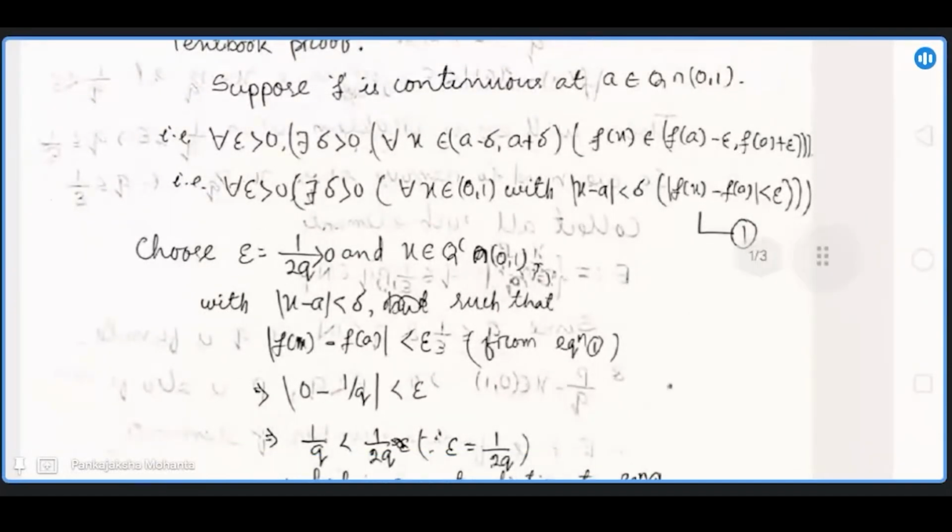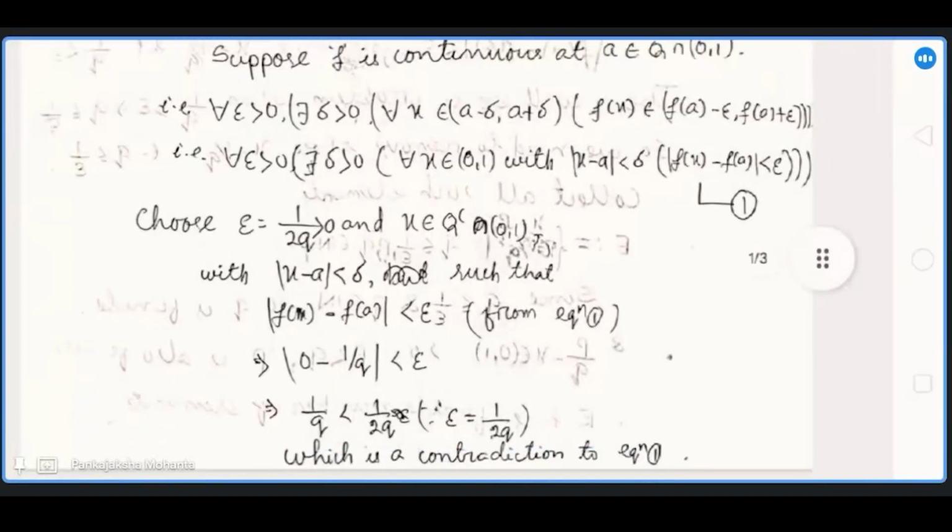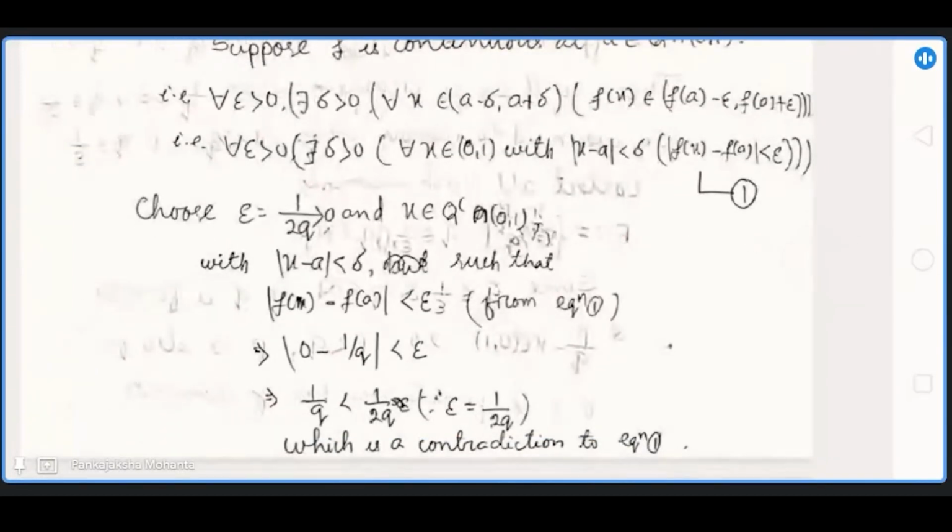Since x is an irrational number, f of x equals 0 and f of a equals 1 by q. So the modulus is 0 minus 1 by q, which is 1 by q.